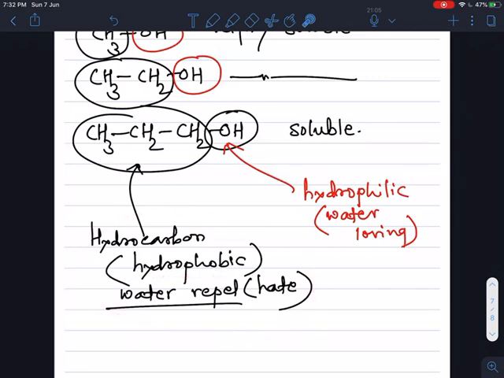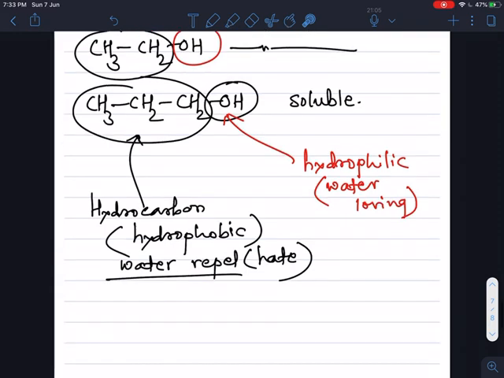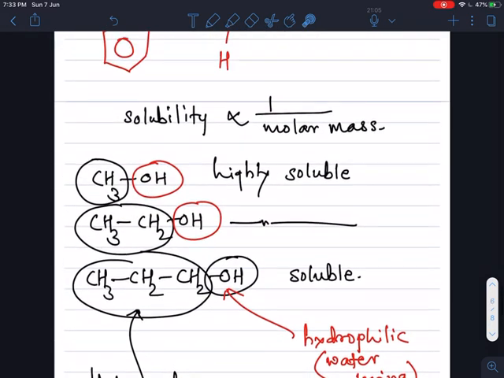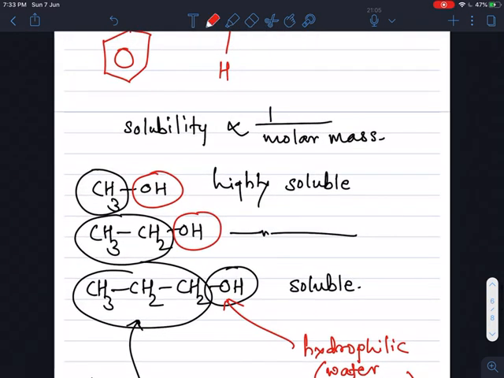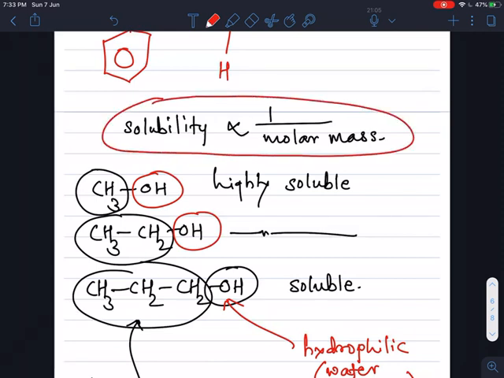So the solubility decreases with increase in the carbon or hydrocarbon chain, that is, as the hydrophobic part of the alcohol increases, the solubility decreases. So as the molar mass of these alcohols increases, the solubility decreases.